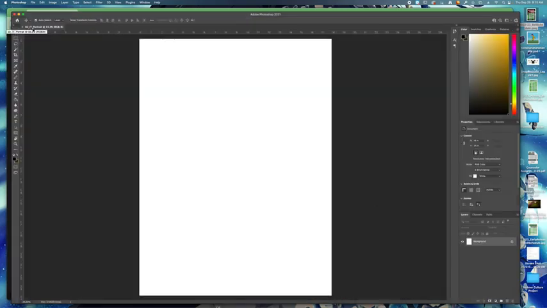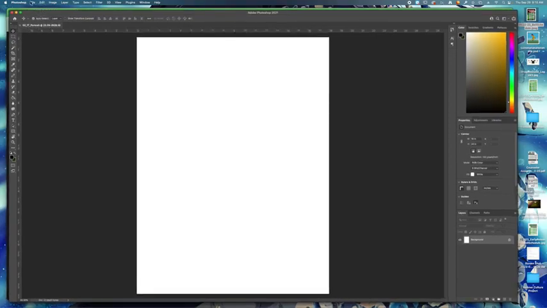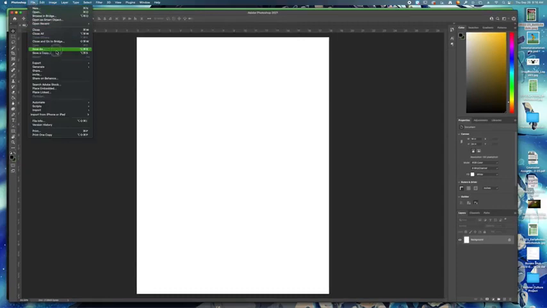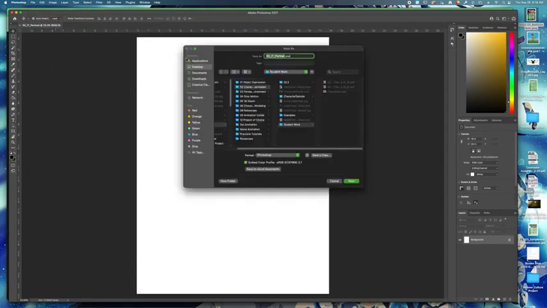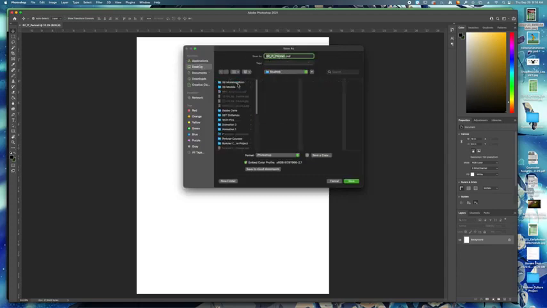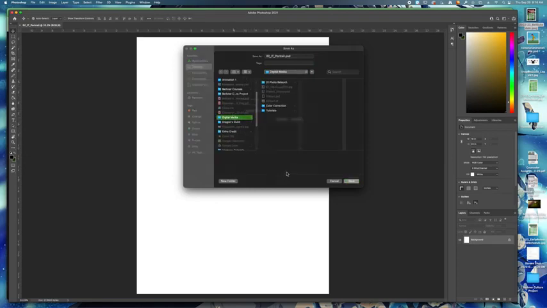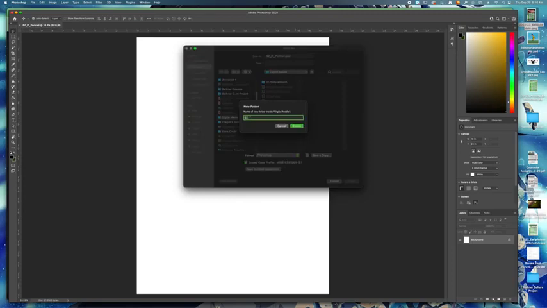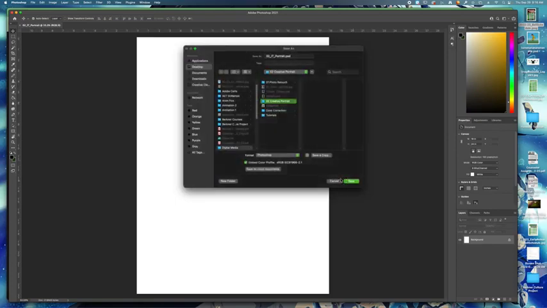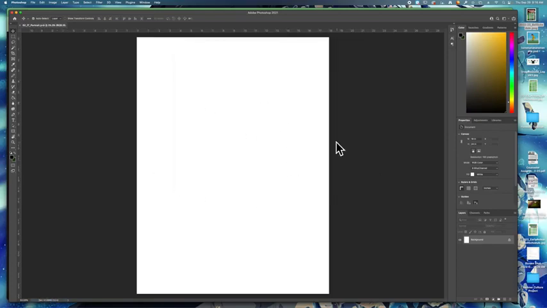If you notice, this is our file name already on here. So when we go to save it, we're going to go File, Save As. We don't need to name it anymore because it's going to be up there. Go ahead and save it to the correct folder on your desktop, which is what I'm going to do. I'm going to make my own folder inside my digital media folder just to keep things more organized. Save there.